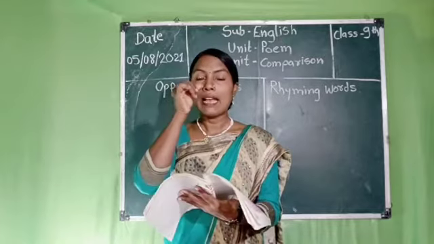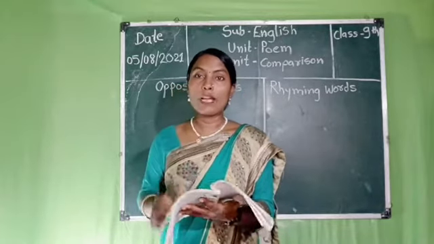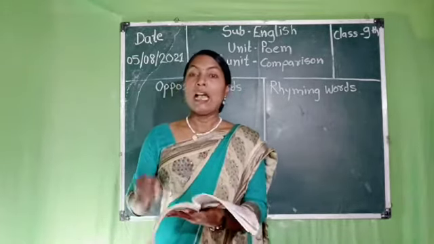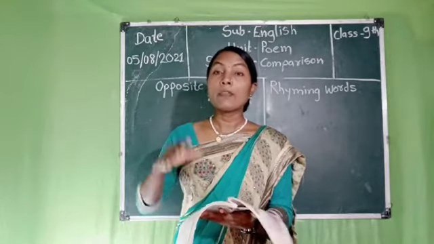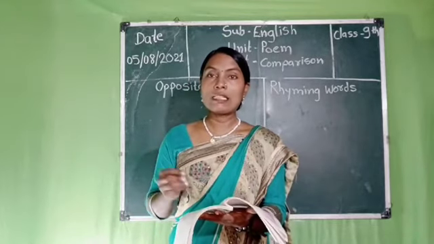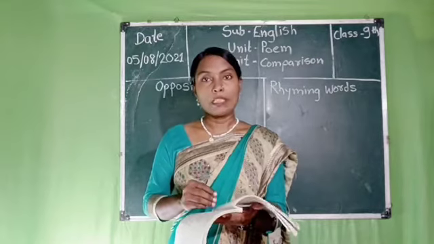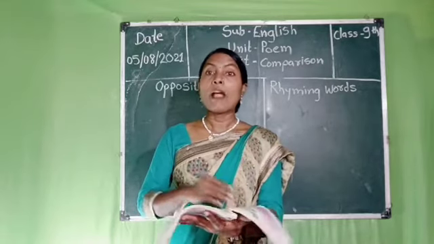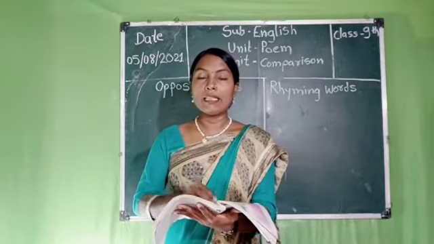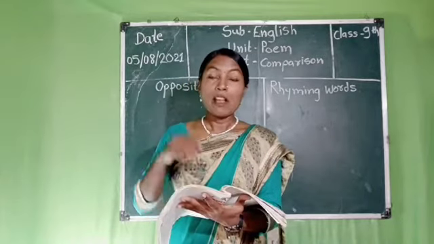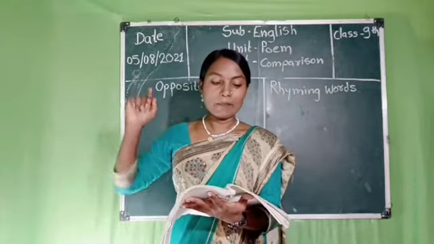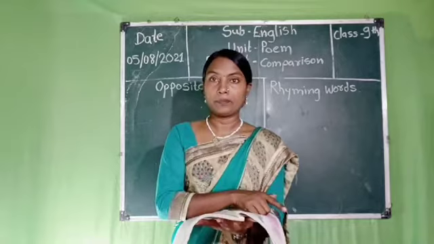So, students, that is the poem, and now we have to sing it. Now, students, we will see some words and some lines of this poem. So, firstly, we will read the first line of this poem. In this poem, it says, fast as a spaceship, slow as a snail.